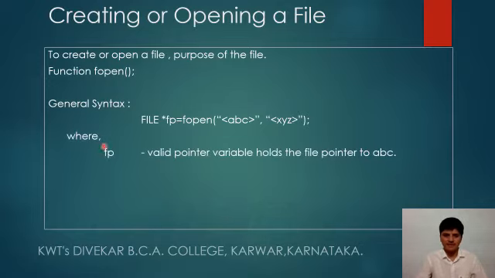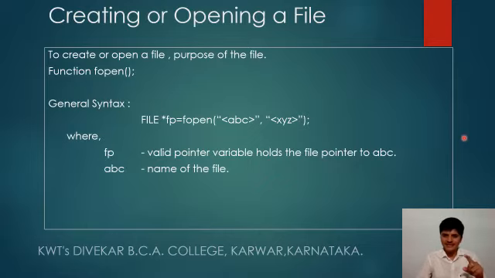Here fp, a valid file pointer variable, holds the pointer to the respective file. The first parameter in the fopen function, that is abc, is the name of the file. When a file is created, the name of that file is specified here. It should be specified by the user or the programmer.